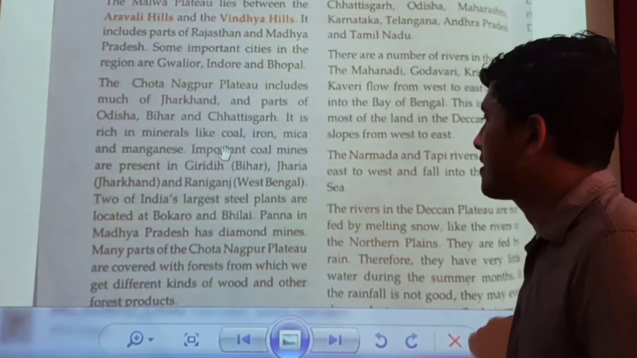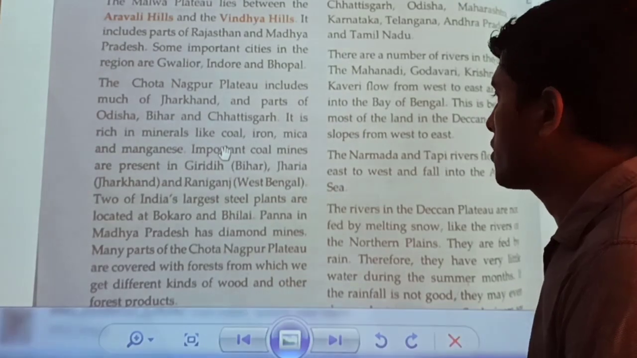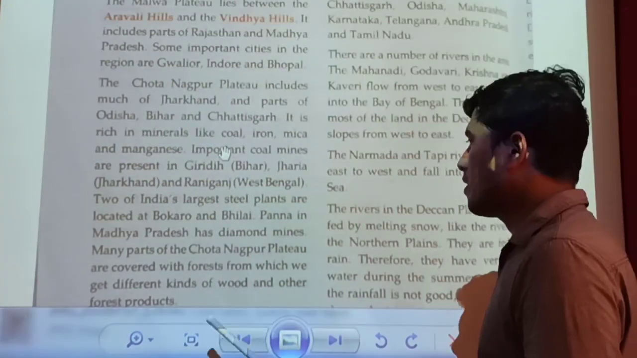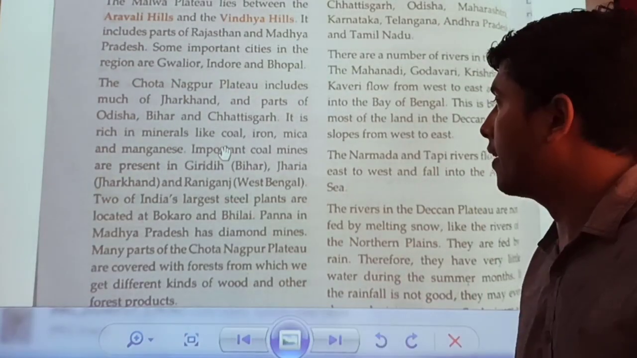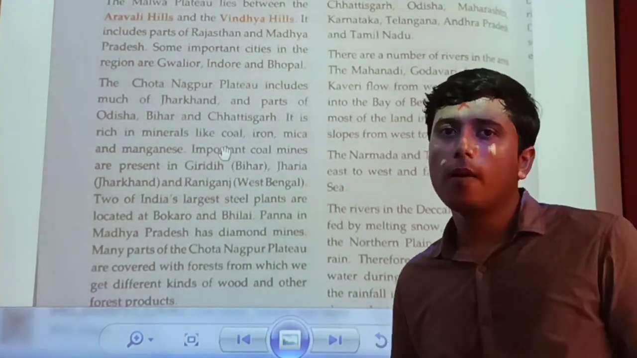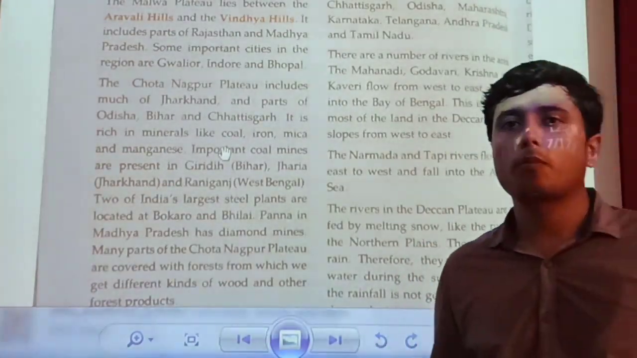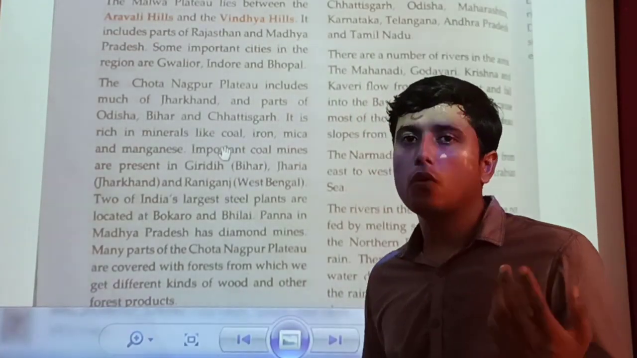Panna in Madhya Pradesh has a diamond mine. So this is one of the places in Madhya Pradesh, and it has a diamond mine there. Many parts of the Chota Nagpur Plateau are covered with forest, from which we get different kinds of wood and other forest products. Mainly parts of the Chota Nagpur Plateau are covered with forest area, and from there we get different kinds of wood.